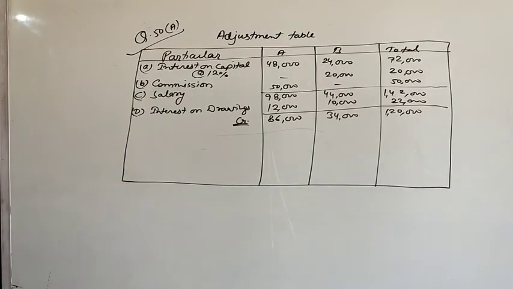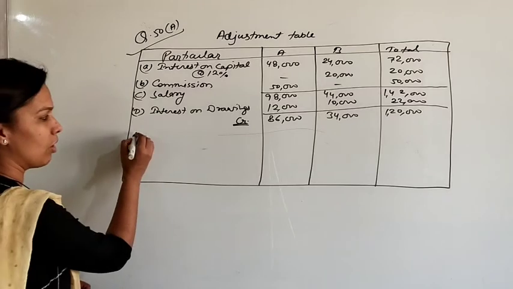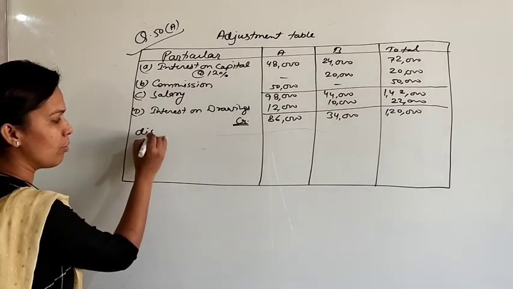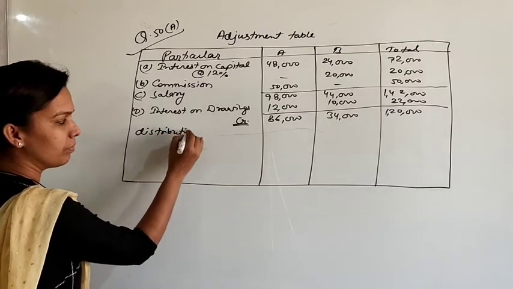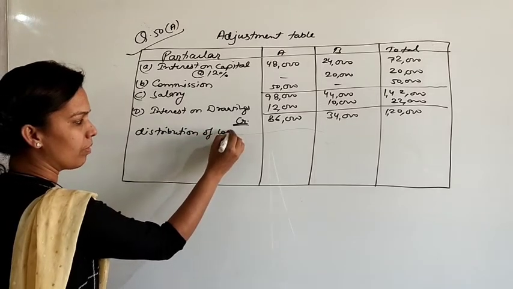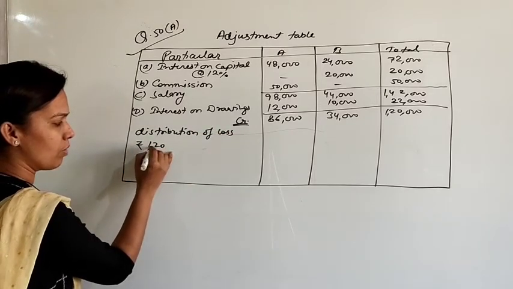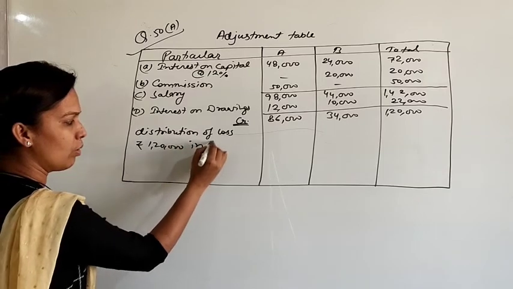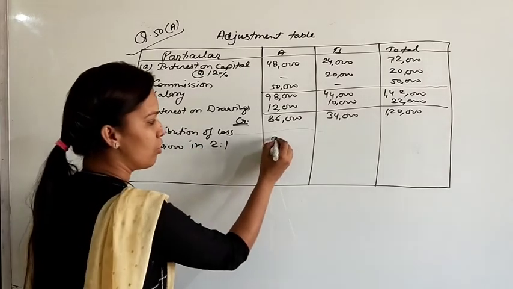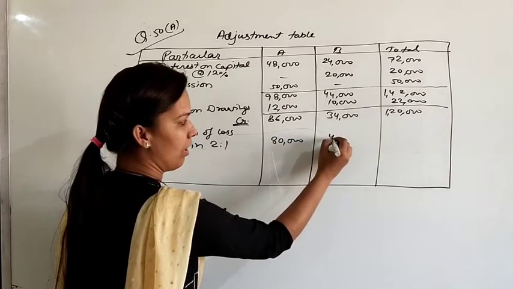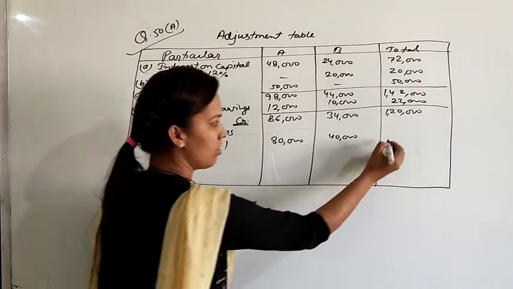The profit sharing ratio is the capital ratio, as the question says they divided profits in their capital ratio. Capitals are 4 lakh and 2 lakh, so the ratio is 2:1. Now write down the distribution of loss, rupees 1,20,000 in 2:1. For partner A it will be 80,000 and for partner B it will be 40,000.